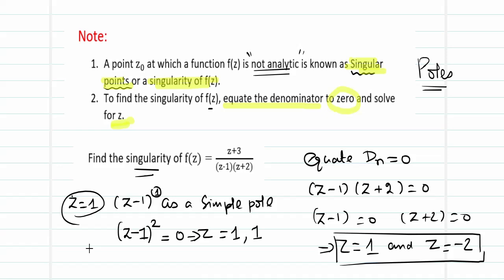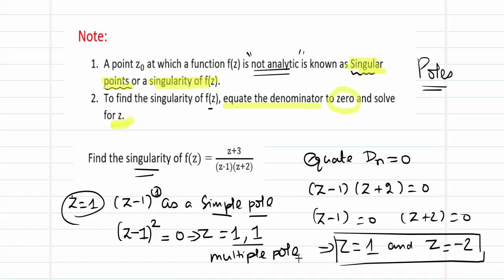So the value z equal to 1 is not just once, but is repeated more number of times, in which case you call this a multiple pole. A pole or singularity that repeats more than once is called a multiple pole. A simple pole repeats only one time.